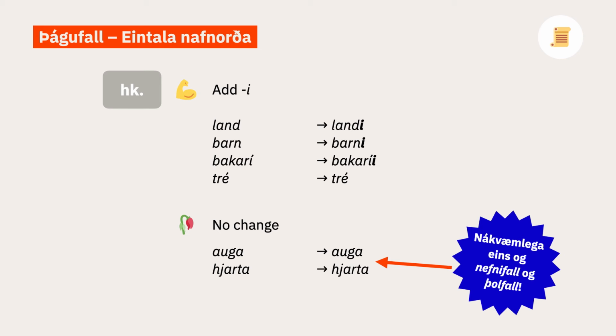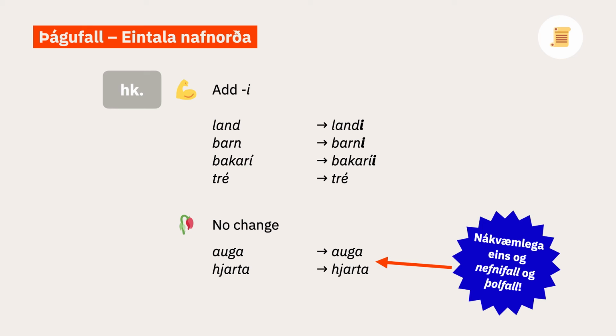Like the masculine, the dative singular ending for the neuter is -i. However, it's much more regular in that all neuter nouns get this ending, except a tiny handful of common words ending in -é, such as tré, tree, and -ne, knee. So land, landi, barn, barni, bakarí, bakaríi, but tré, tré.